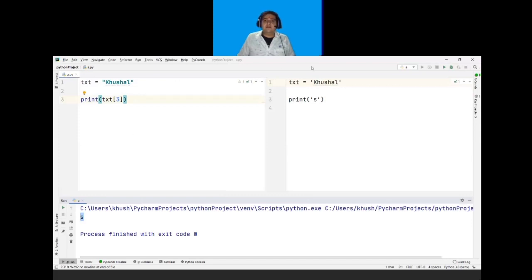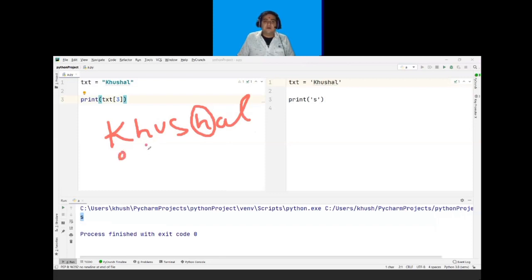So let's see another example. The value is Khushal, and I want to print only this H. So what is the index number of this H? So 0, 1, 2, 3, 4, 5, 6. The index number of this element is 4. So I just have to mention this index number 4 in this bracket, and it will print this H.